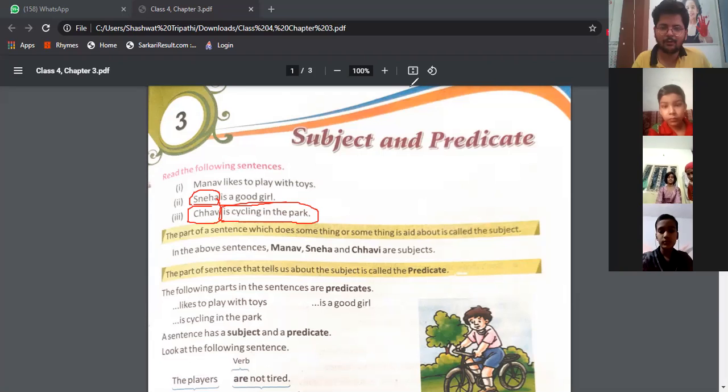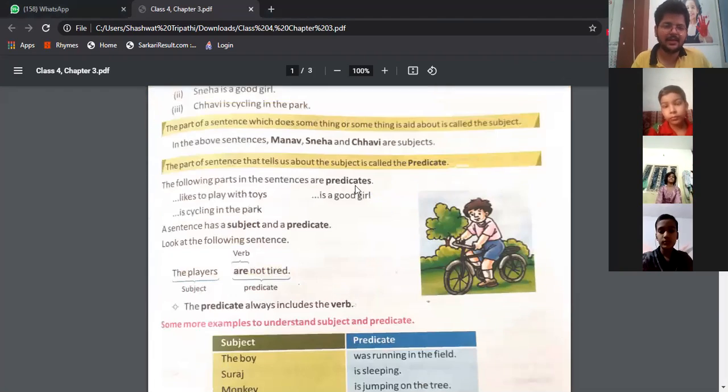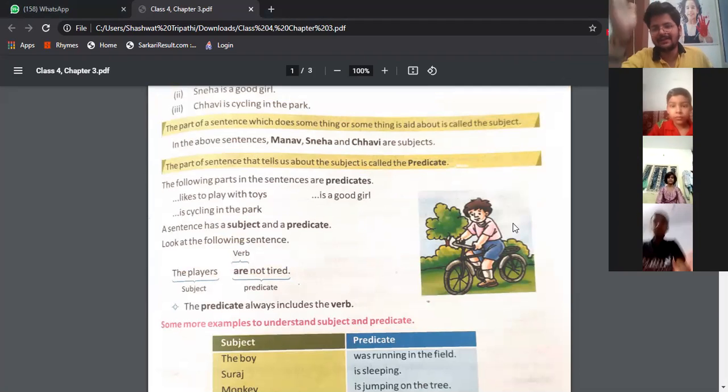Okay. Now let us do the definition once. See here. The part of sentence which does something or something is said about is called the subject, and the part of sentence that tells something about the subject will be called as the predicate. Clear? Yes, sir. Okay. Now see, read this. The following parts of the sentence are predicates: likes to play with toys, is a good girl, is cycling in the park.